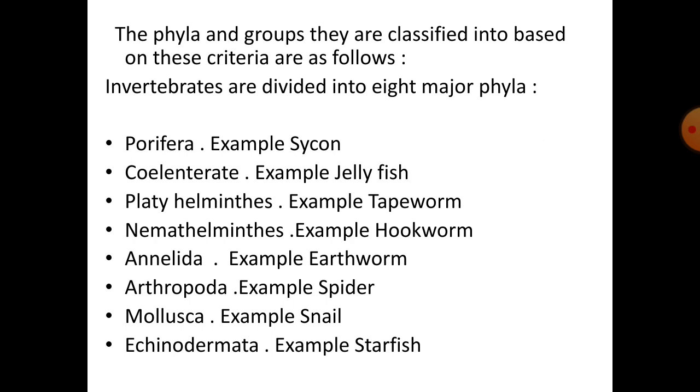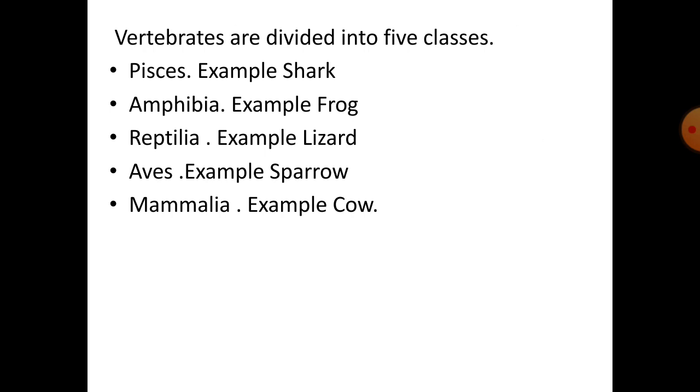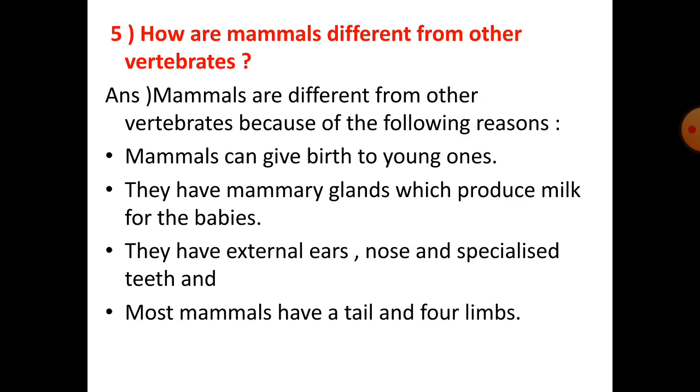Porifera, example Sycon; Coelenterata or Cnidaria, example jellyfish; Platyhelminthes, example tapeworm; Nemathelminthes, example hookworm; Annelida, example earthworm; Arthropoda, example spider; Mollusca, example snail; Echinodermata, example starfish. Vertebrates are divided into 5 classes. Pisces, example shark; Amphibia, example frog; Reptilia, example lizard; Aves, example sparrow; Mammalia, example crow.